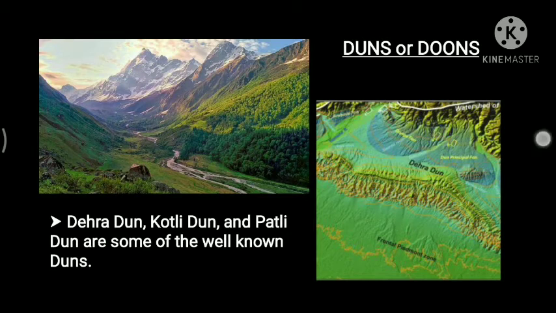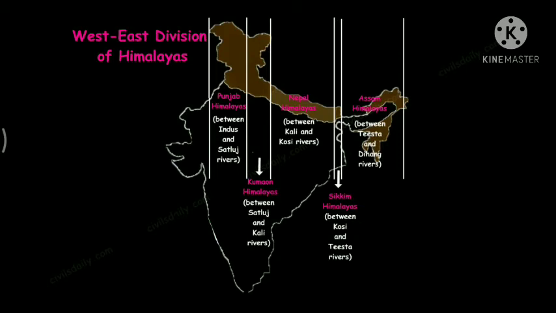Now, besides the longitudinal divisions, the Himalayas have been divided on the basis of the regions from west to east. These divisions have been demarcated by river valleys. For example, the part of Himalayas lying between Indus and Satluj has been traditionally known as Punjab Himalaya. But it is also known regionally as Kashmir and Himachal Himalaya, from west to east respectively.